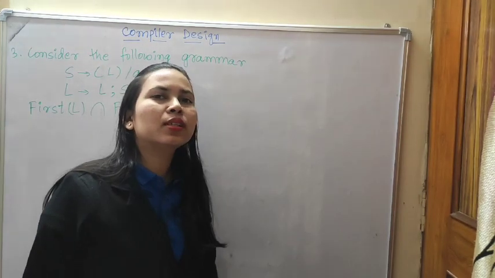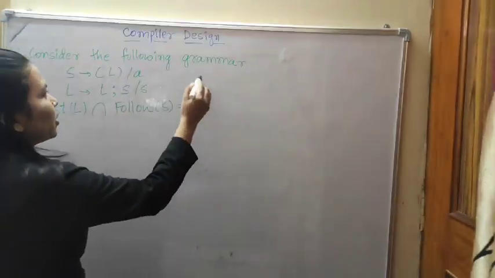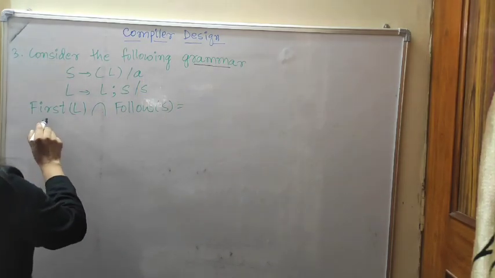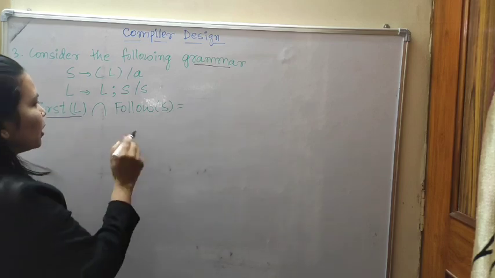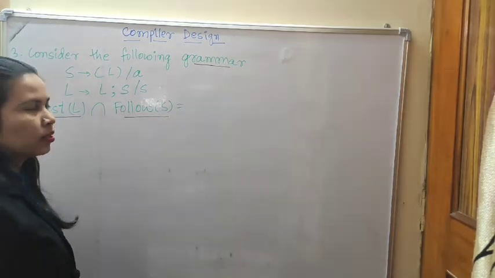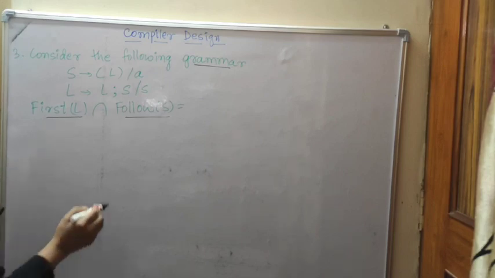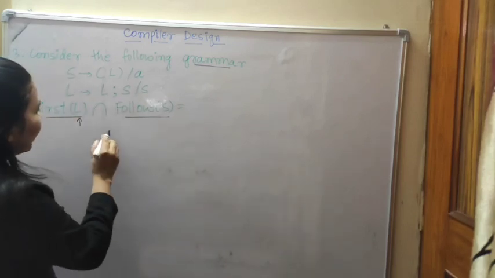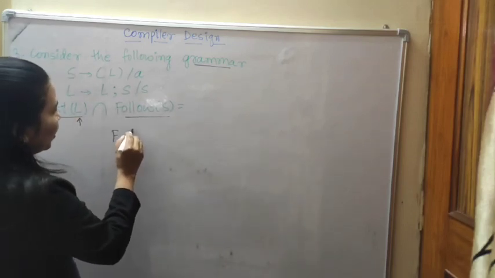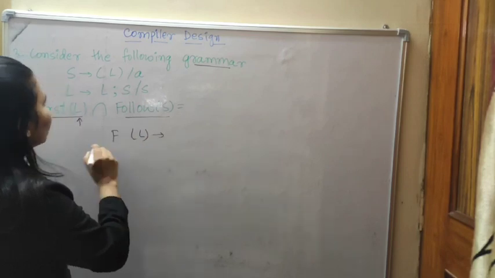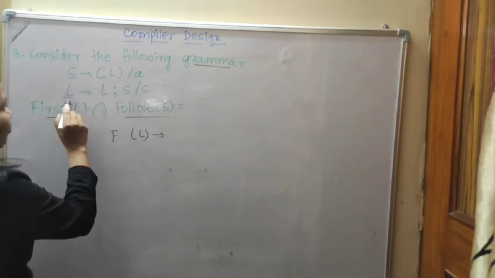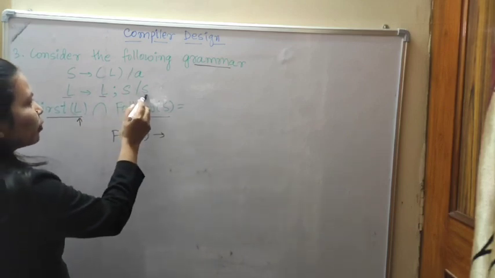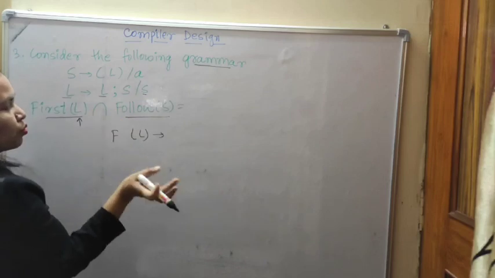Now we will see question number 3. Consider the following grammar. Grammar rule has been given, production rule. Then the question is asking: first of L, intersection follow of S. First of L, intersection follow of S. So first we will find out first of L. If you find out first of L, where is L given here? First of L, again first of L, or first of S will come because two production rules have been given.